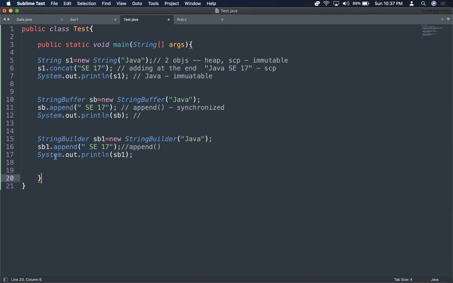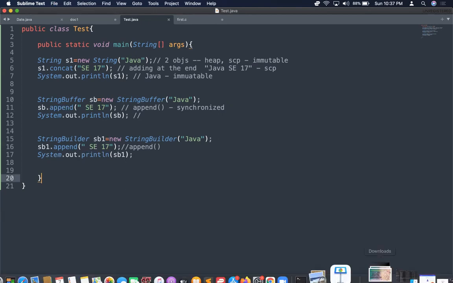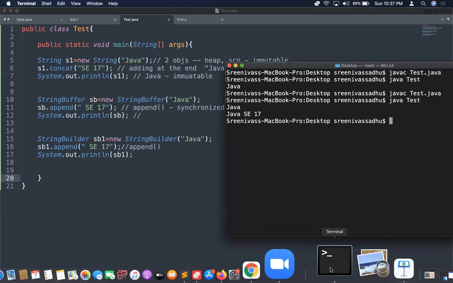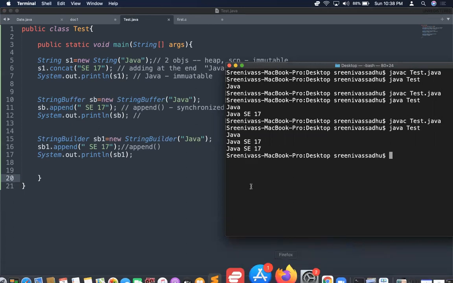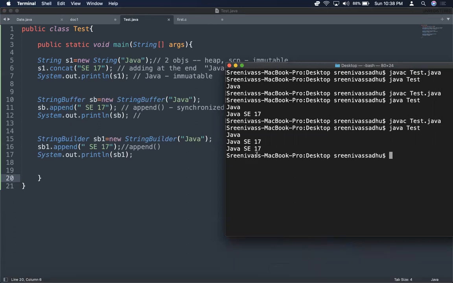So now when I print System.out.println of sb1, it is going to print Java SE 17 because the string can be modified. So let's see. I'm compiling this, compiled successfully, and then when I run, you can actually see Java SE 17 is also getting printed, right? So this is the difference between StringBuffer and StringBuilder.